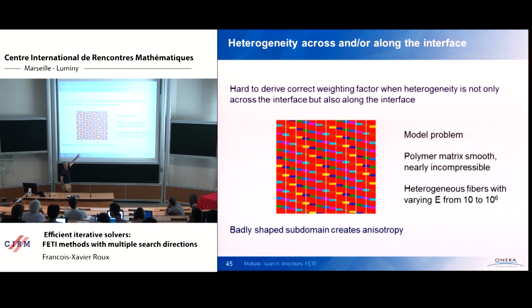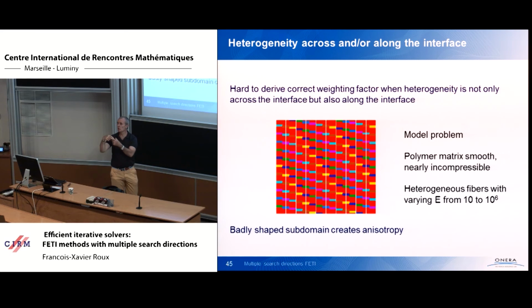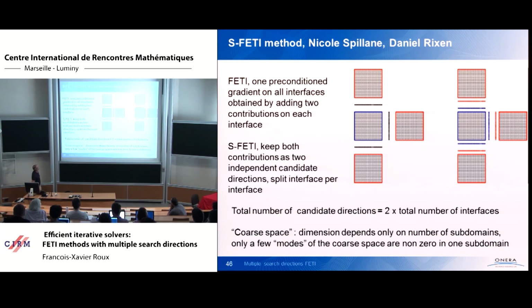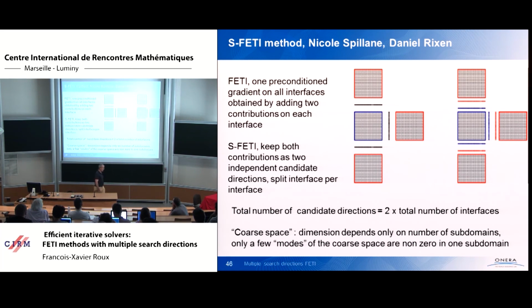If I split this problem in squares, the behavior of the square in each direction tends to be a little bit the same. When I split in stripes like this, it means that it is very stiff in the longitudinal direction and very smooth because it is thin if I apply shear stress. So even in a homogeneous material, the geometry of the splitting can create heterogeneity in some sense. In this case, what is the right ratio? It's not so easy.